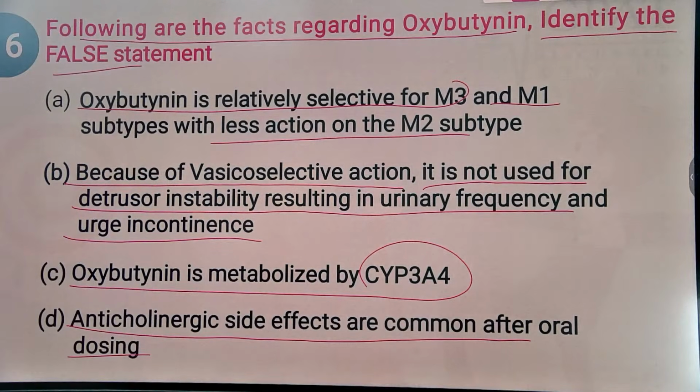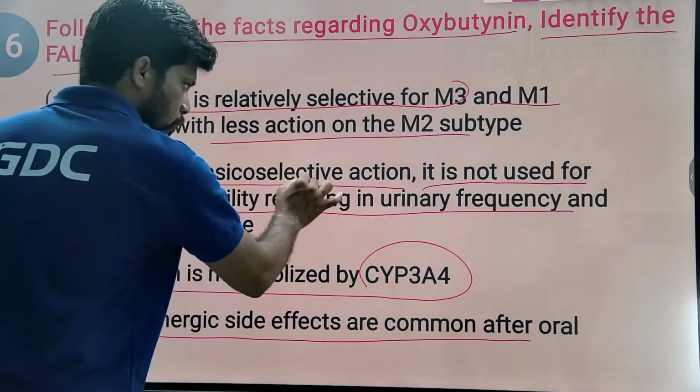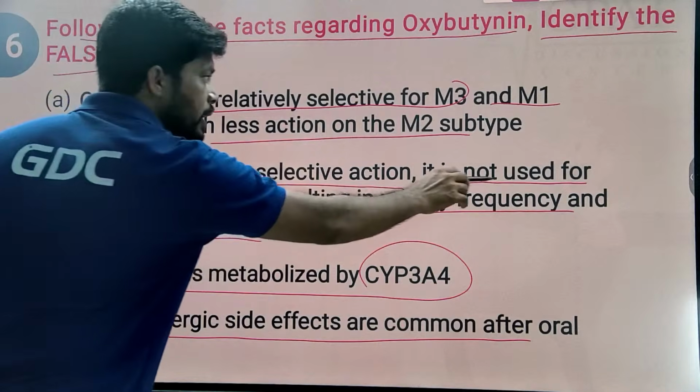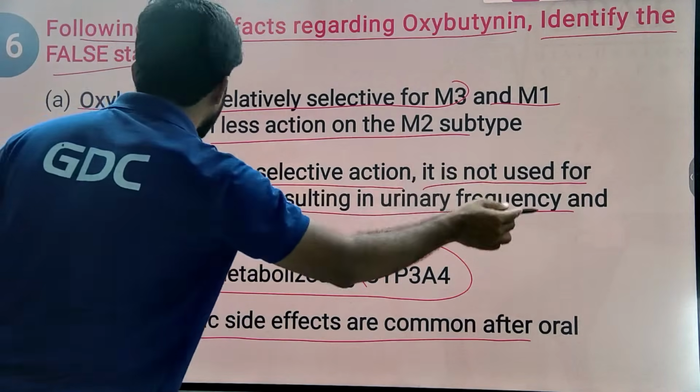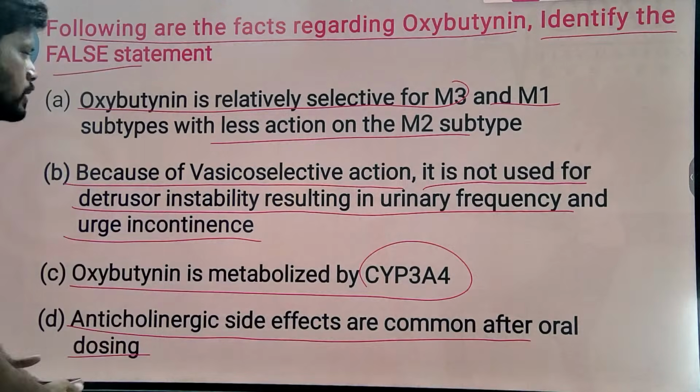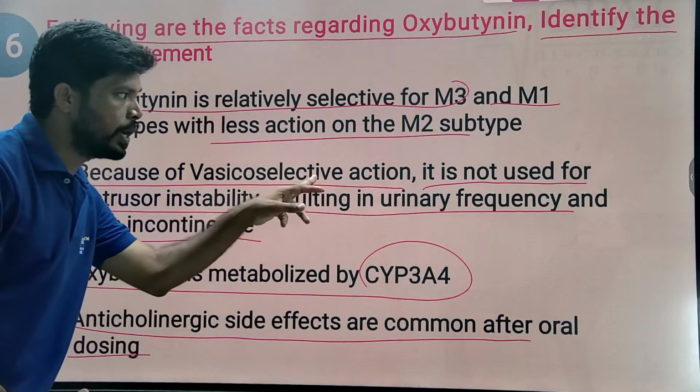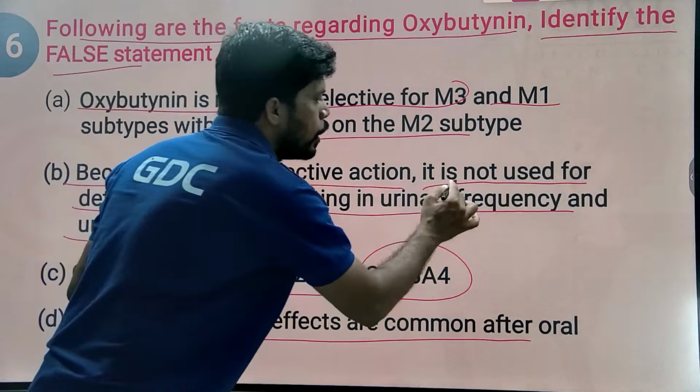So here they asked to identify the false statement. Generally it is vesicoselective. Because of its vesicoselective action, it is used for detrusor instability resulting in urinary frequency and urge incontinence, but they mention it is not used.